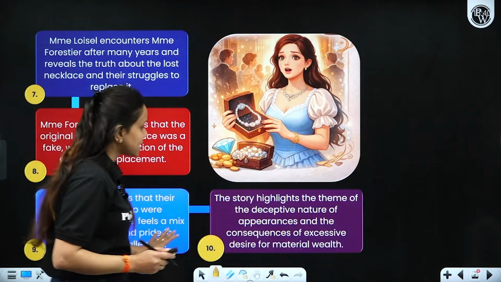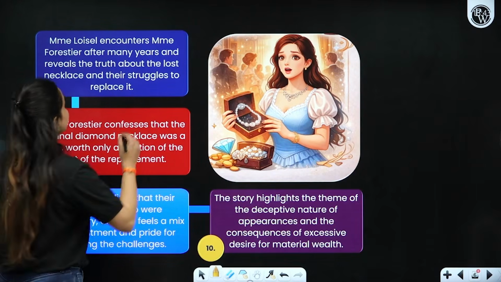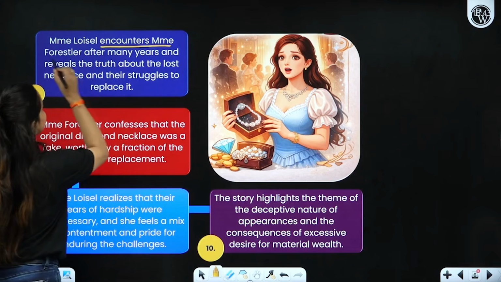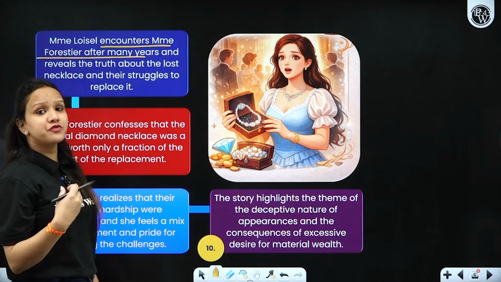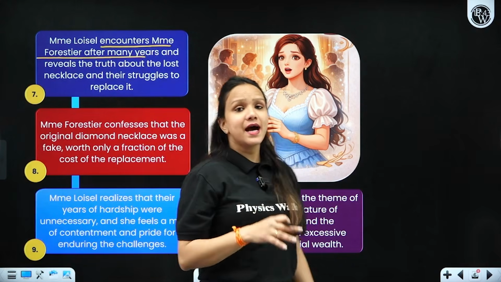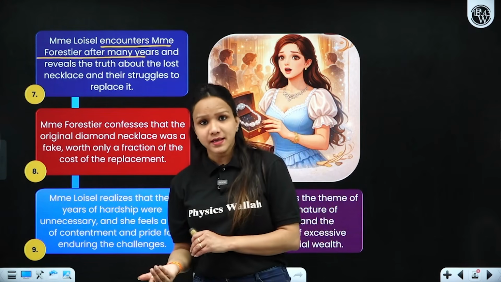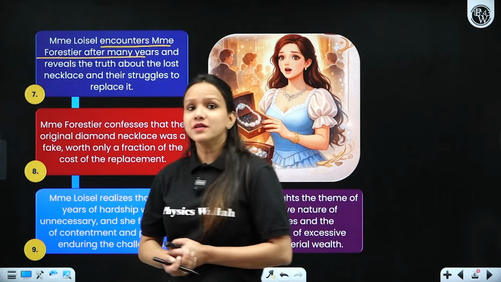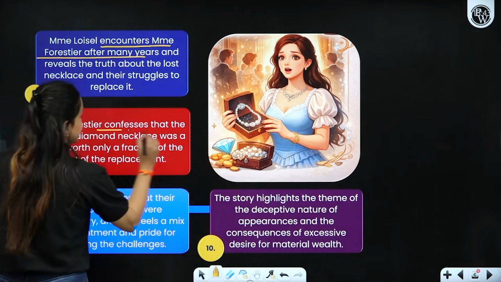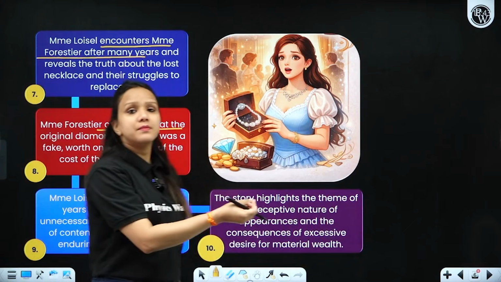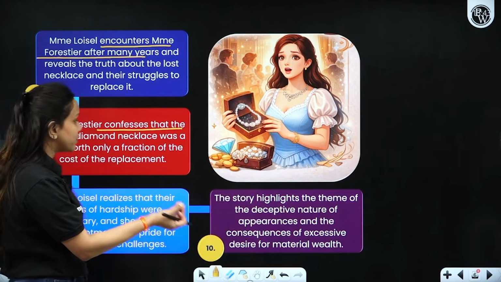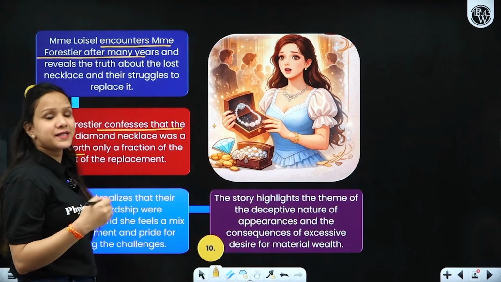Then what happened after some time? Let's see that as well. Then we come to know Madame Loisel encounters Madame Forestier after so many years, and she revealed the truth about the lost necklace and how they got it replaced with a new one and returned the same to Madame Forestier. And she also confessed that the necklace that she gave to Madame Loisel was actually a fake one. It was not original and cost really less.